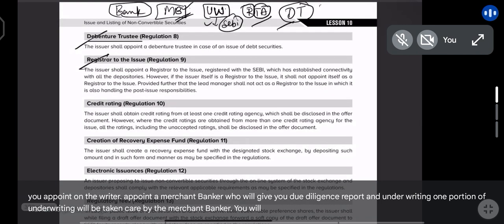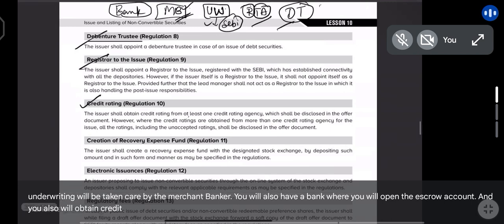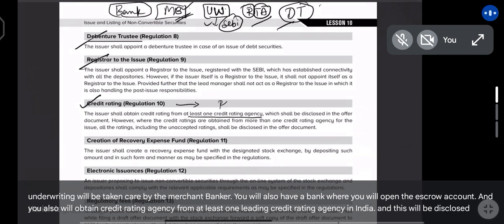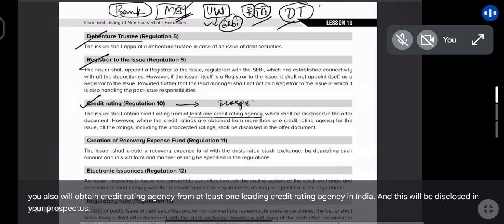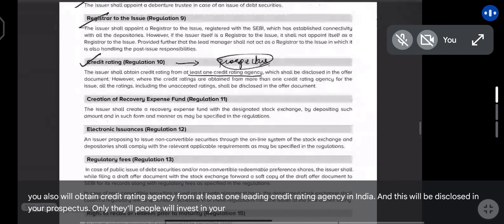You will also have a bank where you will open the escrow account, and you also will obtain a credit rating from at least one leading credit rating agency in India, and this will be disclosed in your prospectus. Only then people will invest in your securities.